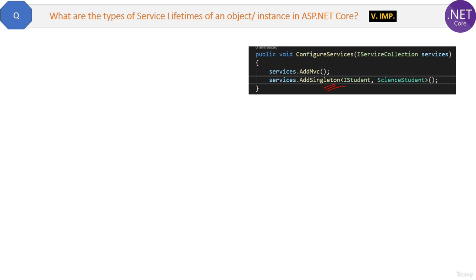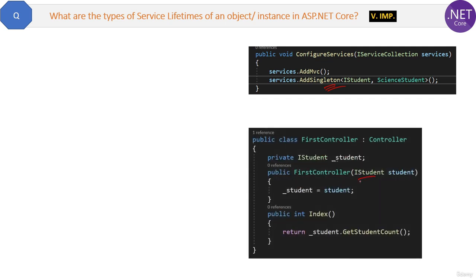Okay, meaning when a request comes to your application and the dependency of this service is injected or created for the first time, what will be the lifespan of that student object? Whether this object will be shared with multiple requests, or is it used for one request only, or it will live till the request is alive. That will be decided by which type of service lifetime you choose here: add singleton, add scoped, or add transient.